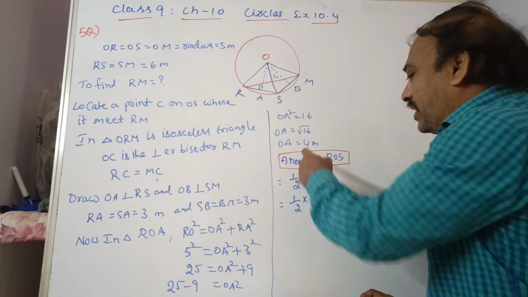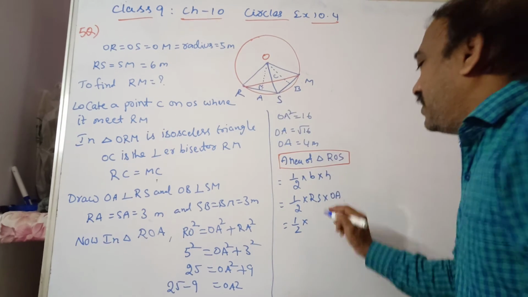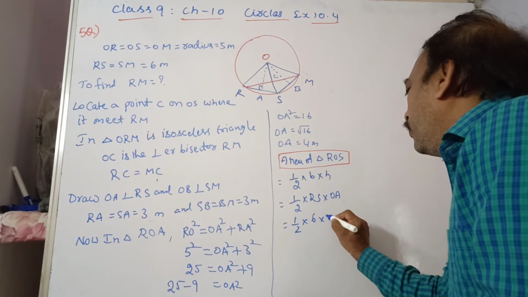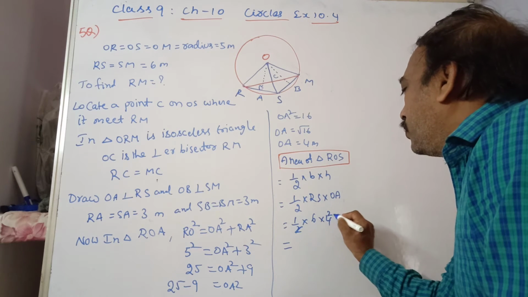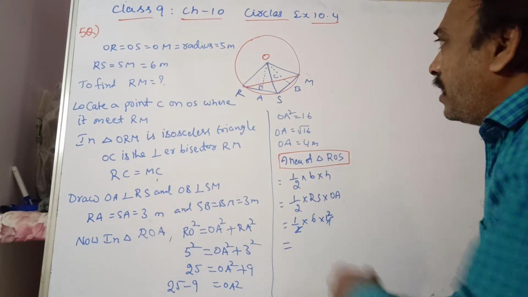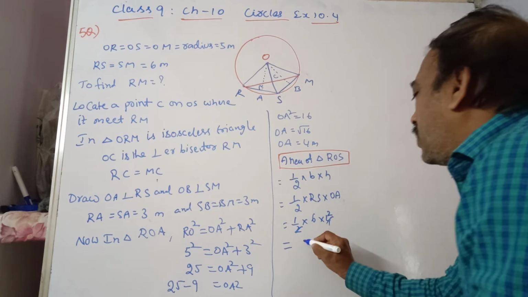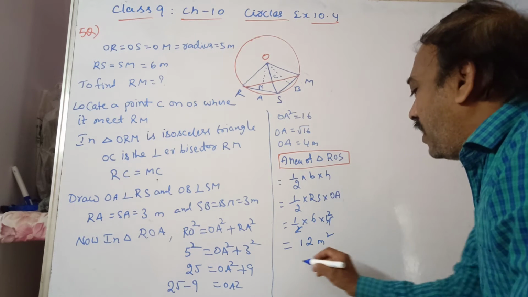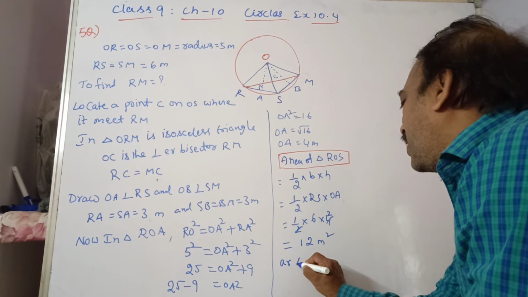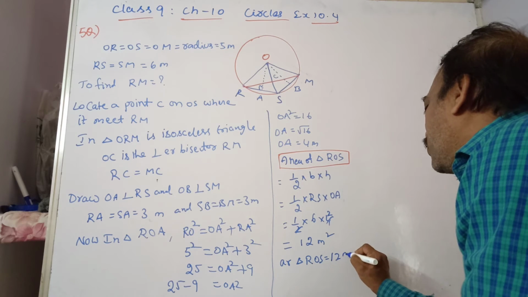OA distance we got here is 4. So half into, what is RS? That is 6, into 4, which is 1 half of 6 is 3, 3 times 4 is 12. Are you following? So the area of triangle ROS is equal to 12 meter square.